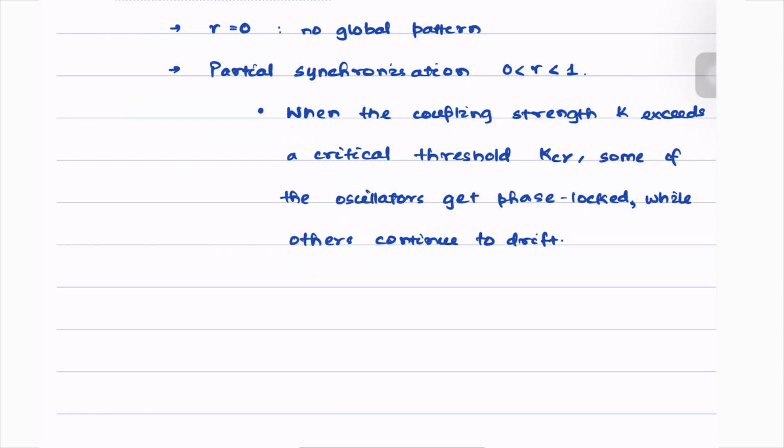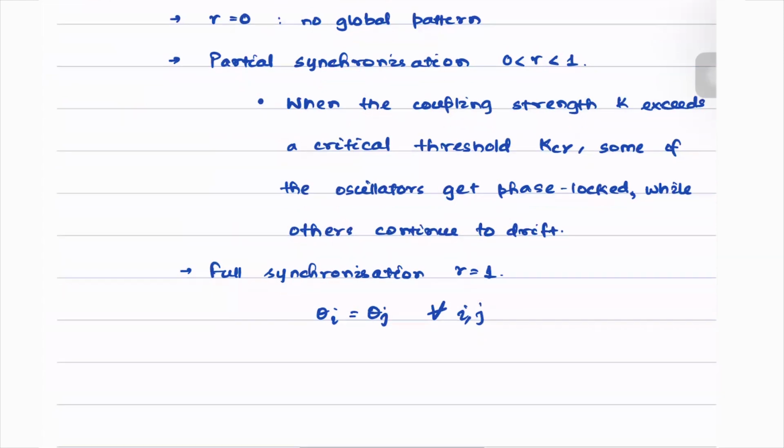And something that we discussed earlier was full synchronization. Full synchronization simply gives R equals 1 and theta i equals theta j for every i, j.